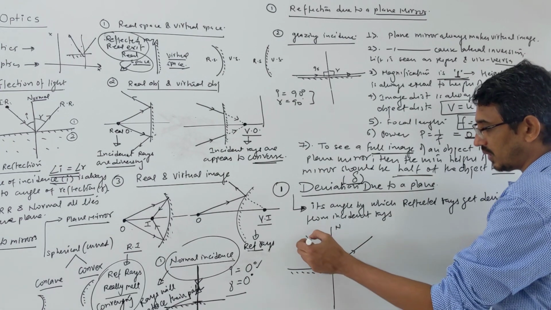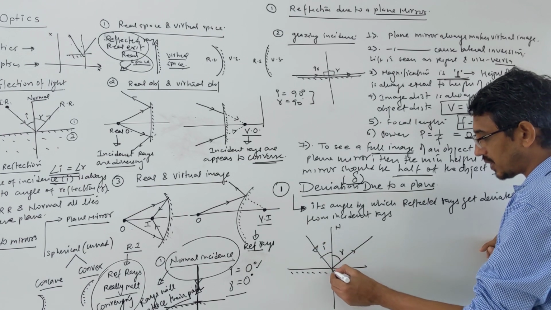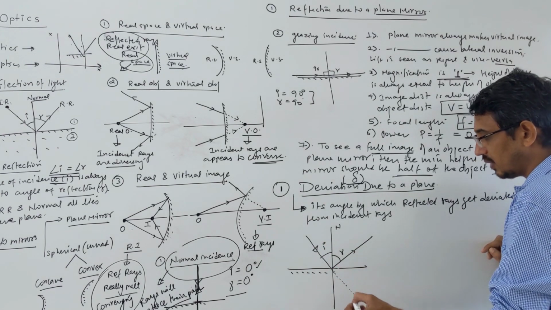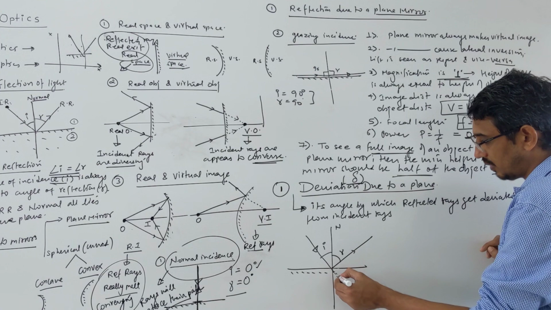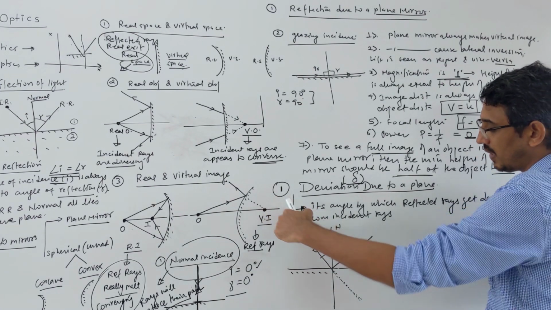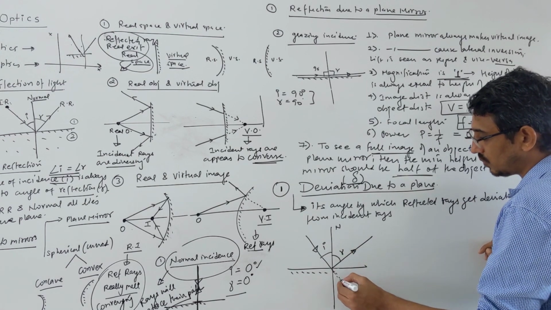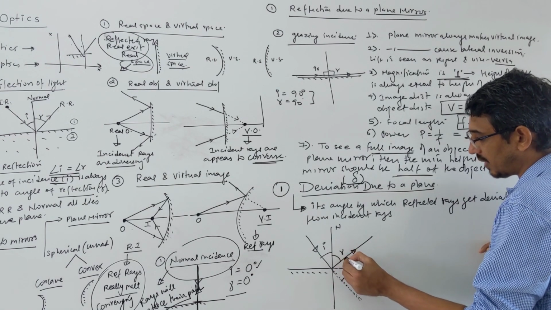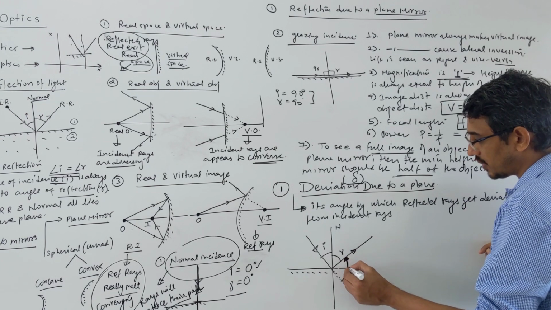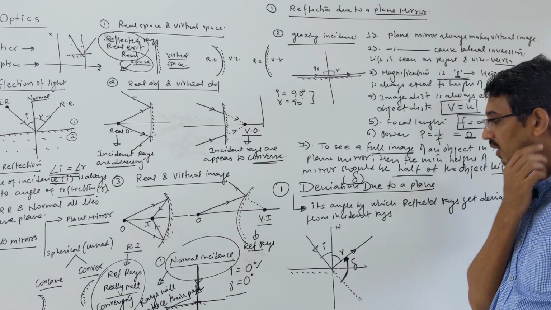If this mirror is not there, the incident ray will go straight like that. But finally it's going in this direction. So it is turned by that much angle. This angle is called delta, the angle of deviation.